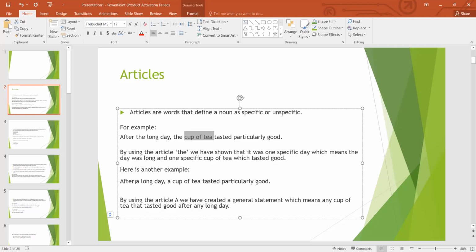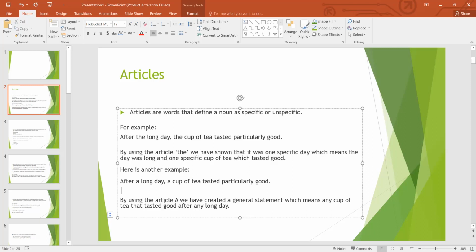Here is another example. After a long day, a cup of tea tasted particularly good. Why do we put a before a long day? You're right, because we didn't mention which long day, and also we didn't mention the cup of tea which really tasted good. So we didn't indicate anything, we didn't mention the date or specific time or the specific day.